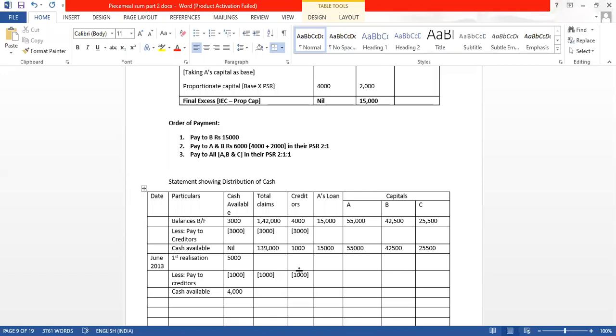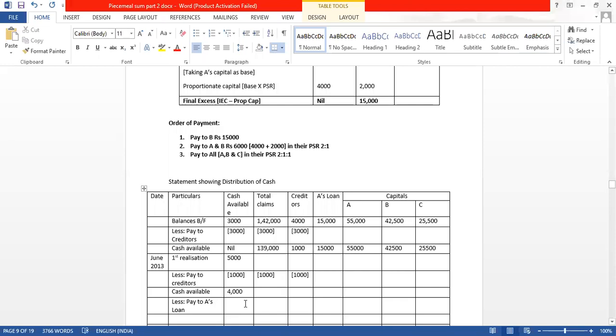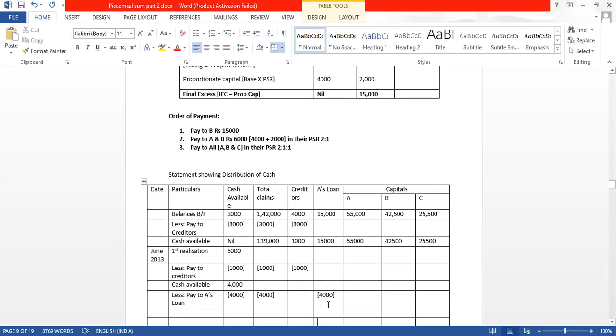Now we will pay the internal liability. In internal liability, firstly we will pay the partner's loan. So let's pay A's loan. How much can we pay? We can pay only 4,000, because now we have only 4,000. Then directly we will put in the column of A's loan 4,000.